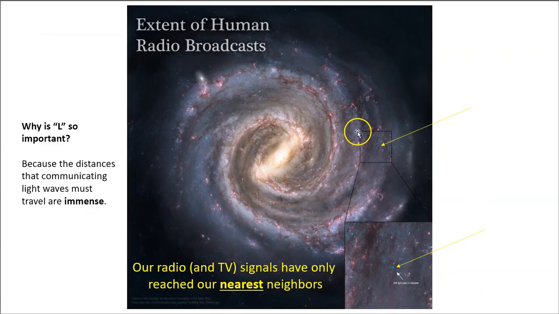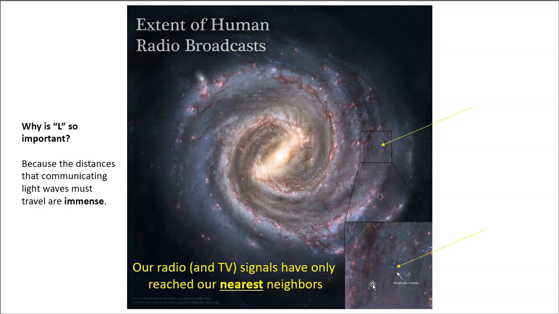Take a look at this picture here. Here's a representation of our Milky Way galaxy. And if you can see this little blue dot here, that little blue dot would be centered on our Earth. Let's magnify it right here. That little blue dot, the extent of that blue dot, is how far our radio and TV signals have gone out into our galaxy. So our transmissions traveling at the speed of light have only reached just the nearest neighboring star systems in our galaxy.